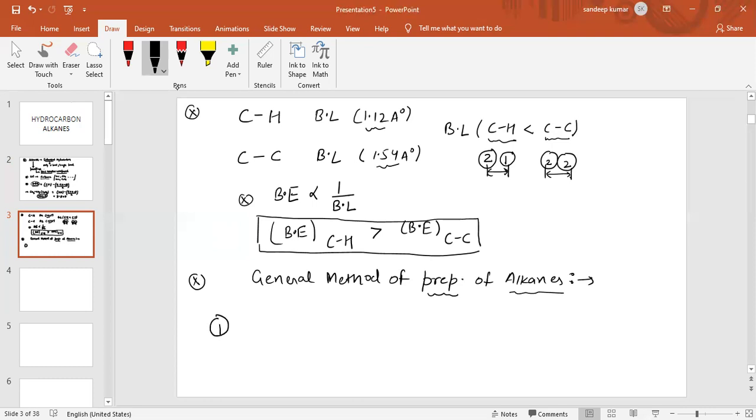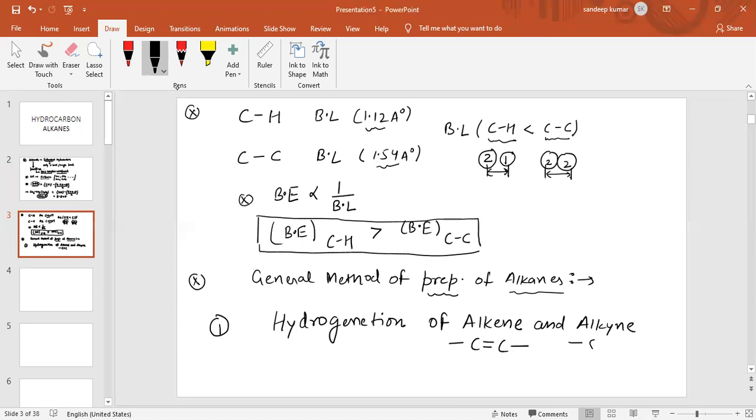The first reaction I am going to discuss with you for the preparation of alkane is the hydrogenation reaction. So first we are going to discuss the hydrogenation reaction of alkene and alkyne. And you people know, in alkene there is a carbon carbon double bond, and in alkyne there is a carbon carbon triple bond. So the first reaction we are going to discuss is hydrogenation of alkene and alkyne. We will prepare alkane by reduction of alkene and alkyne.